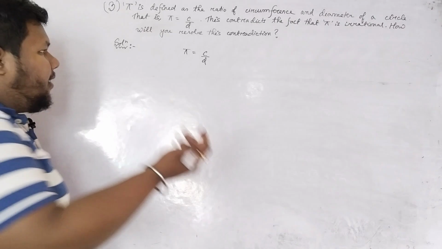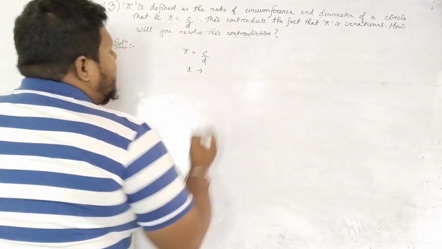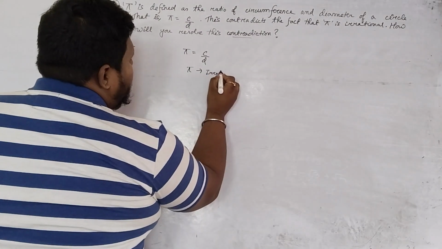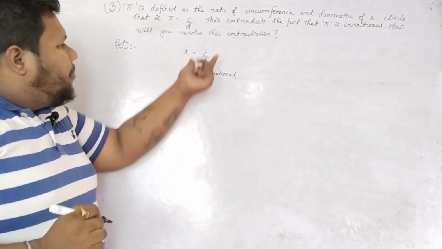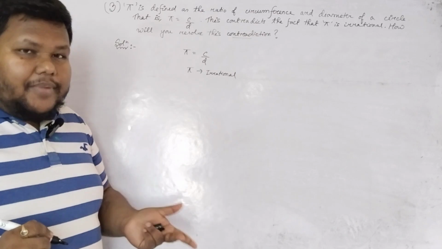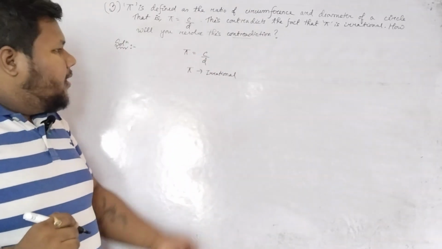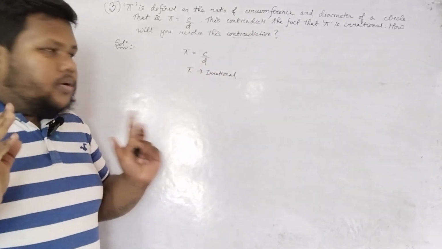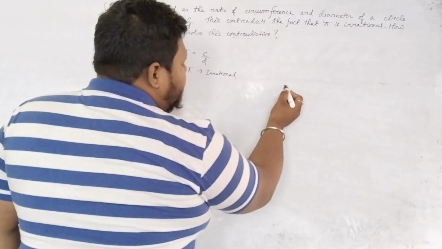So we have to come to a conclusion whether it is rational or irrational. We have learned that pi is irrational. But now we are getting that pi is in the form of the ratio of the circumference and diameter, which is true. But if it is so, then how come we are saying that it is irrational? So the thing is that, you see, let us draw a circle to understand this.